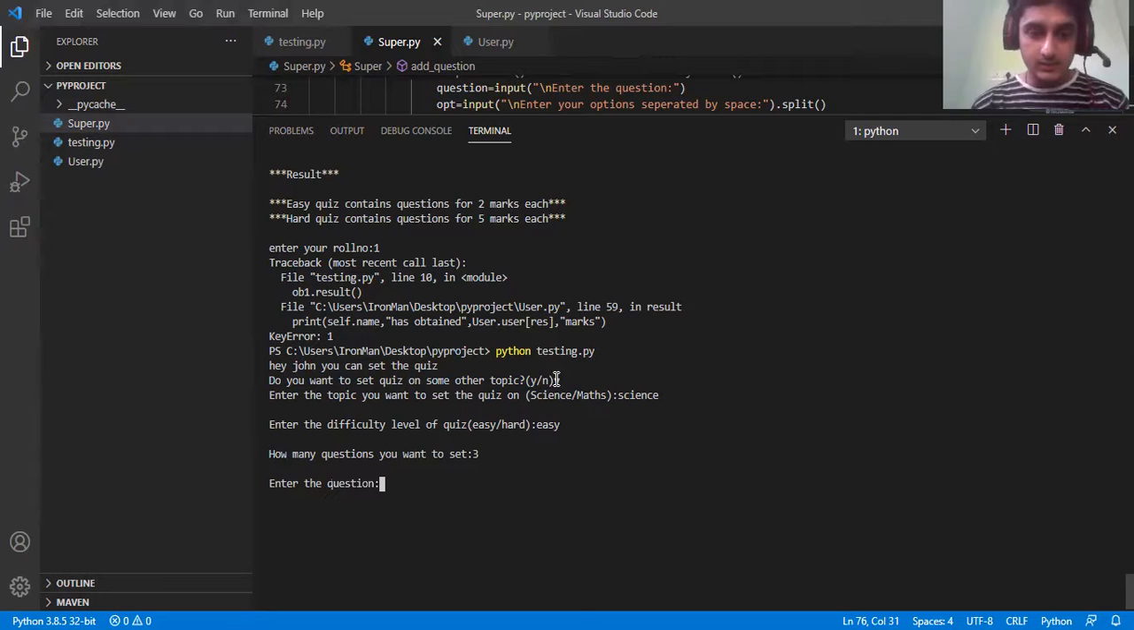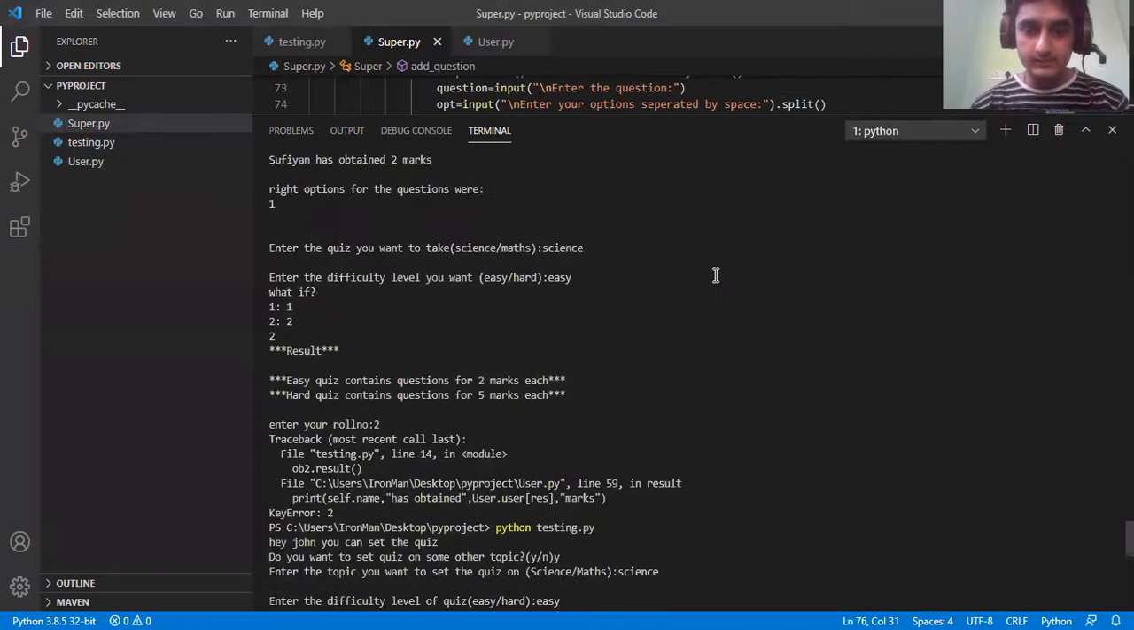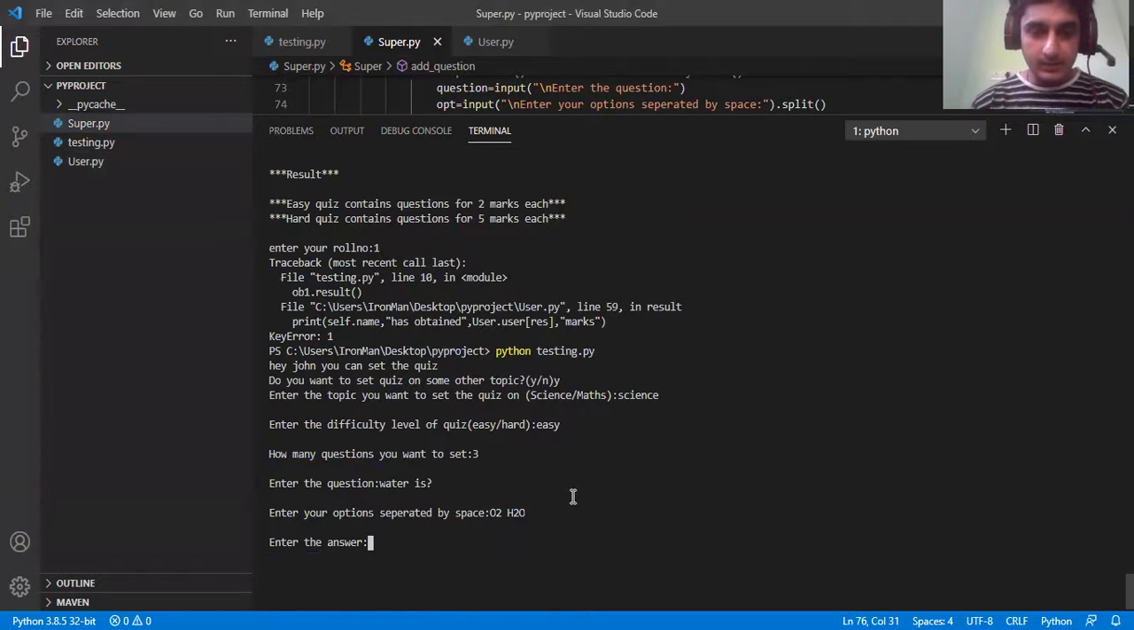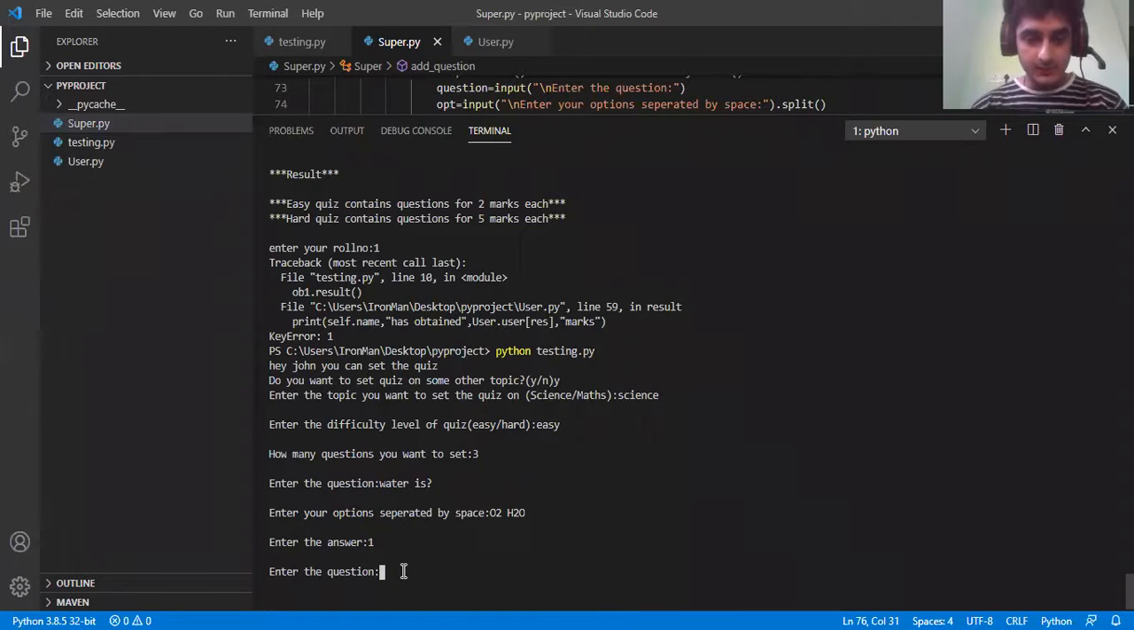Let's set 3. Enter the question. Water is, enter the options separated by space. It's going to be O2 or H2O, something like that. And after that, enter the option number, 1 or 2, accordingly. As you can see, the answer here is O2, so the option is going to be 1. Enter. So the answer is going to be 1.